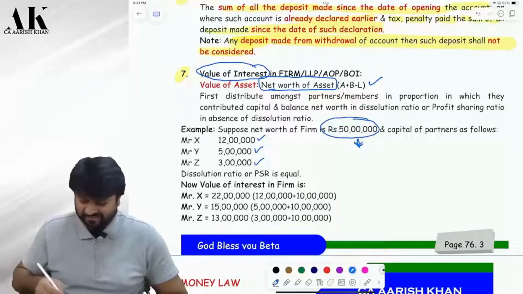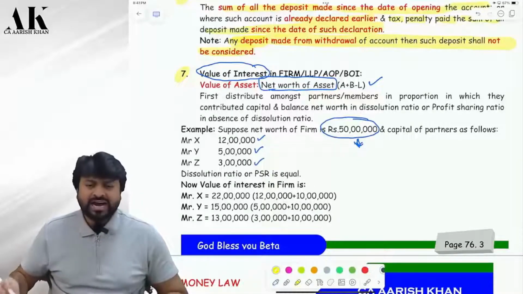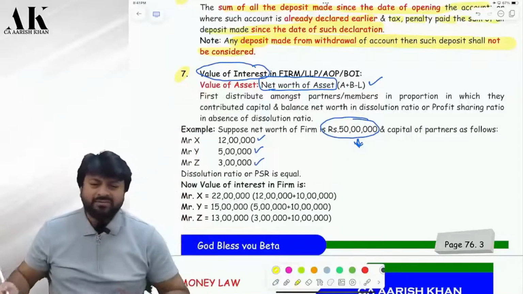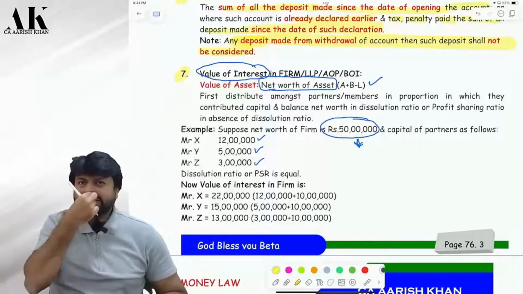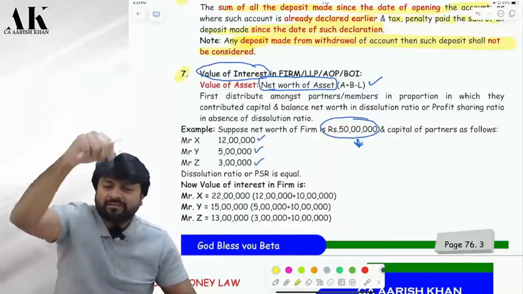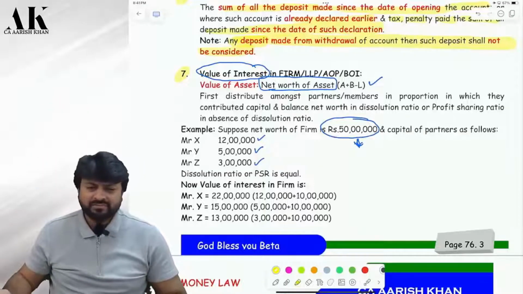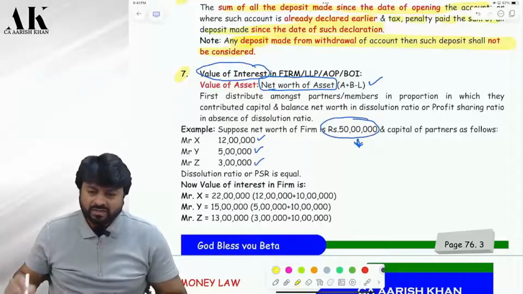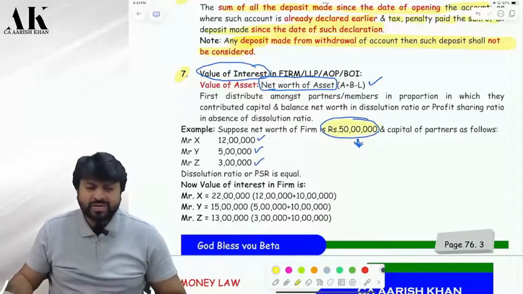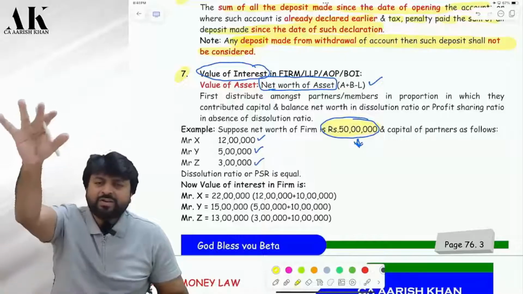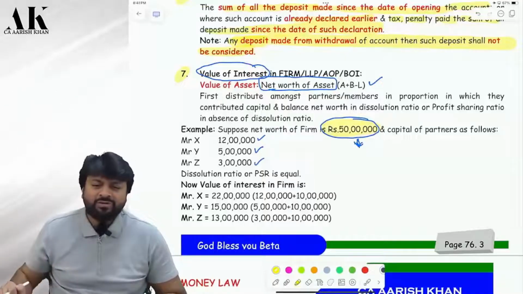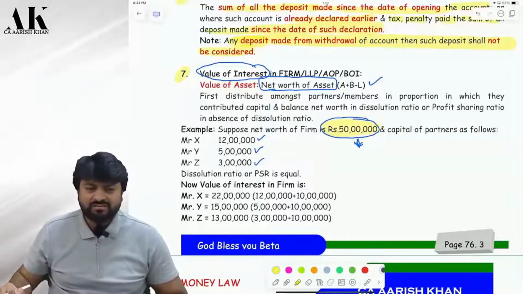Listen to me once again. I am one of the partners in that firm. Okay. So what is the first thing that I am going to do? I will compute the net worth of that firm. How will I compute the net worth of that firm? I got the answer 50 lakhs. Okay. Now that is the total value of the firm, not my value alone.